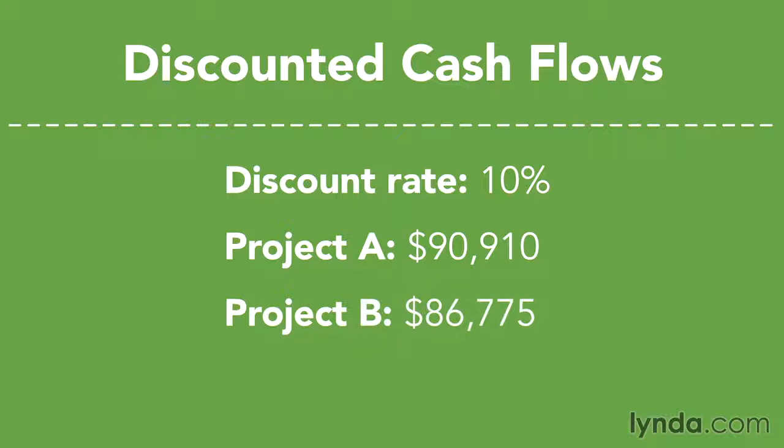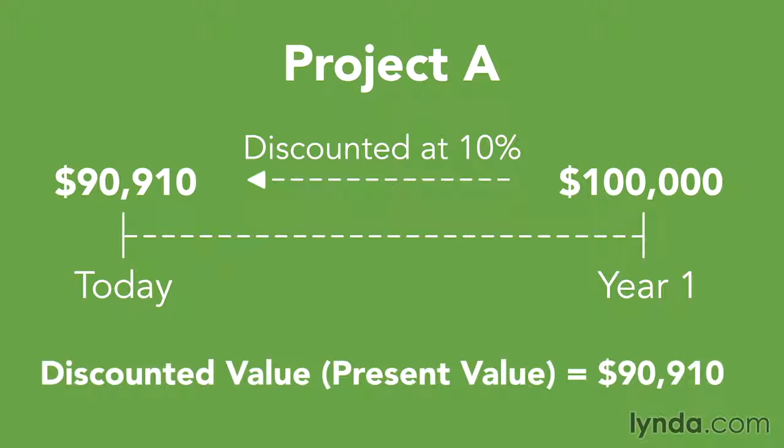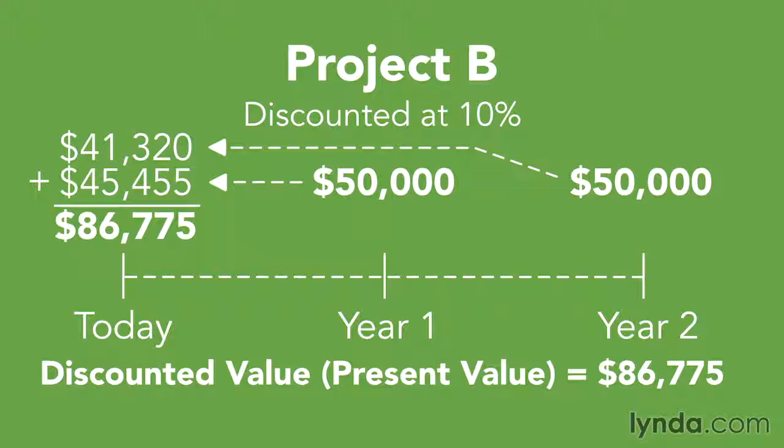$90,910 and from Project B are $86,775. In other words, if the appropriate discount rate is 10%, receiving $90,910 right now is the same as receiving $100,000 1 year from now. Similarly, receiving $86,775 right now is the same as receiving $50,000 at the end of each year for the next 2 years.